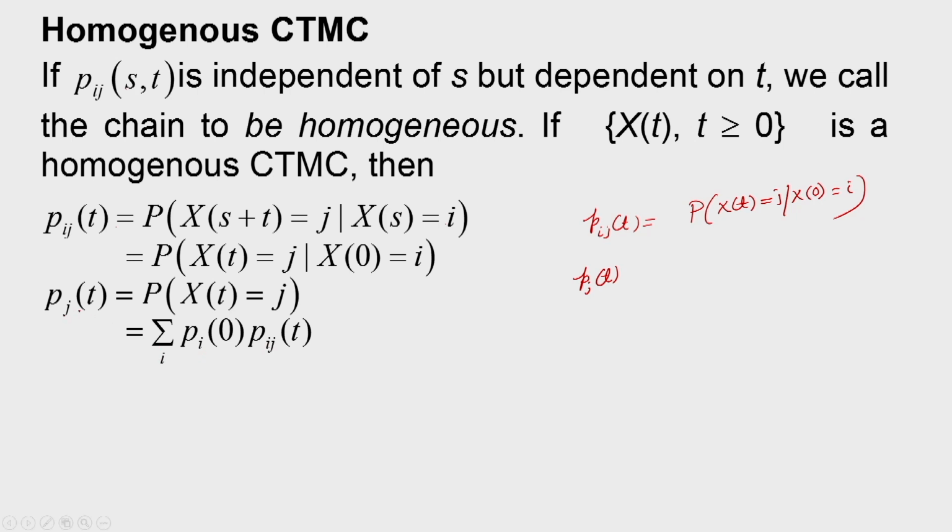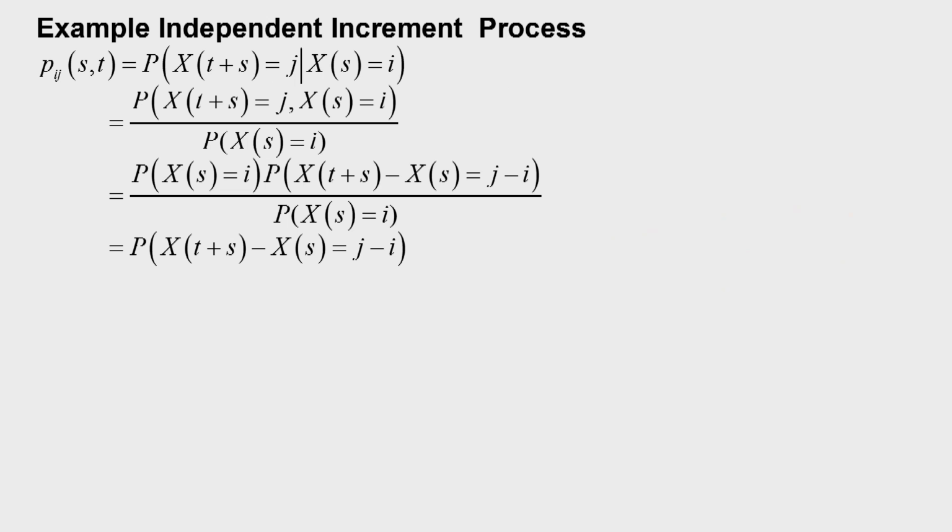So, that way we can find out Pj(t). So, Pj(t) is equal to the joint probability pi(0) into Pij(t), with summation over all i. So, this is the state probability at time t.